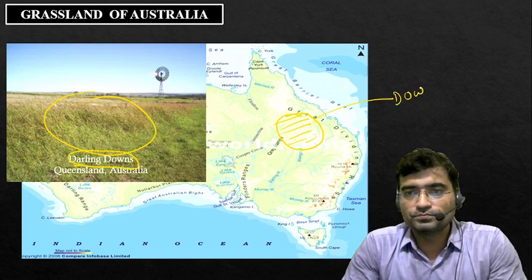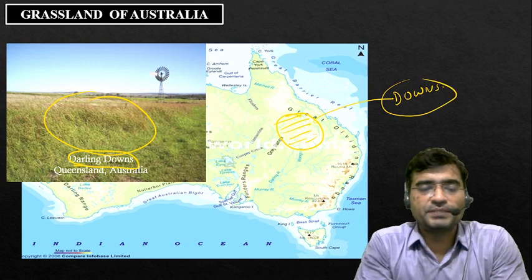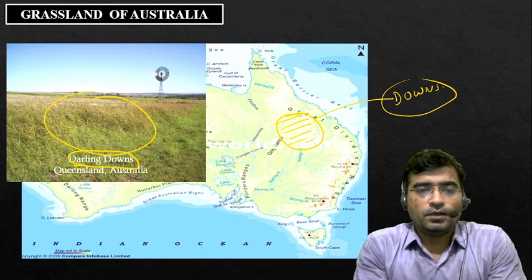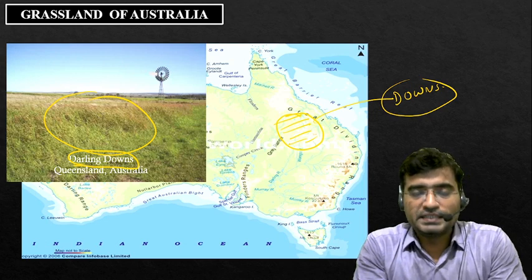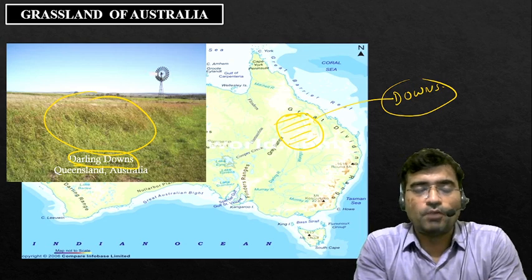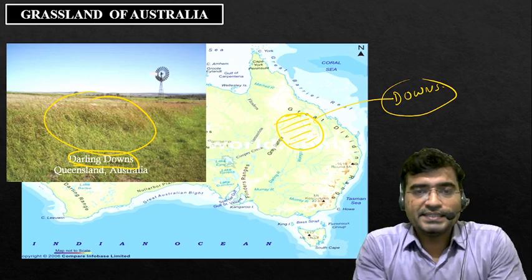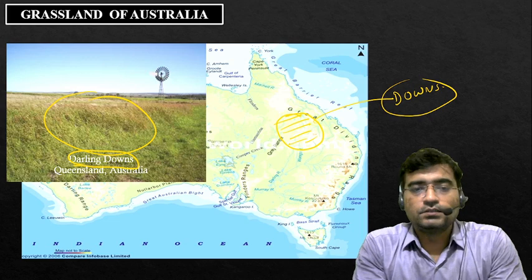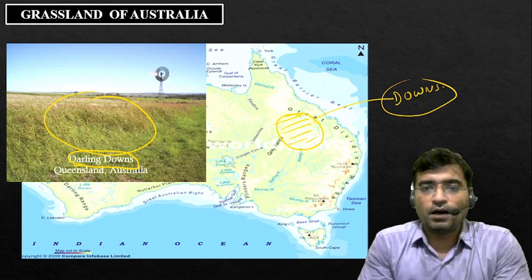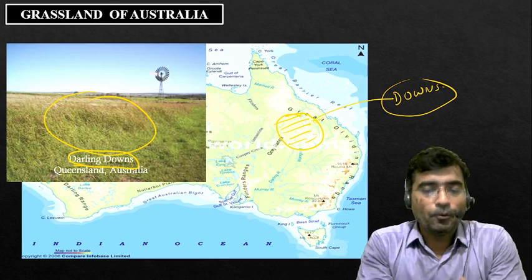Downs plain is the principal area of Australia that produces food grains. In other words, it is also called the rice bowl of Australia. So most of the wheat cultivation or food grain production is being organized in Australia in the Downs plain, and it is part of the Queensland province.